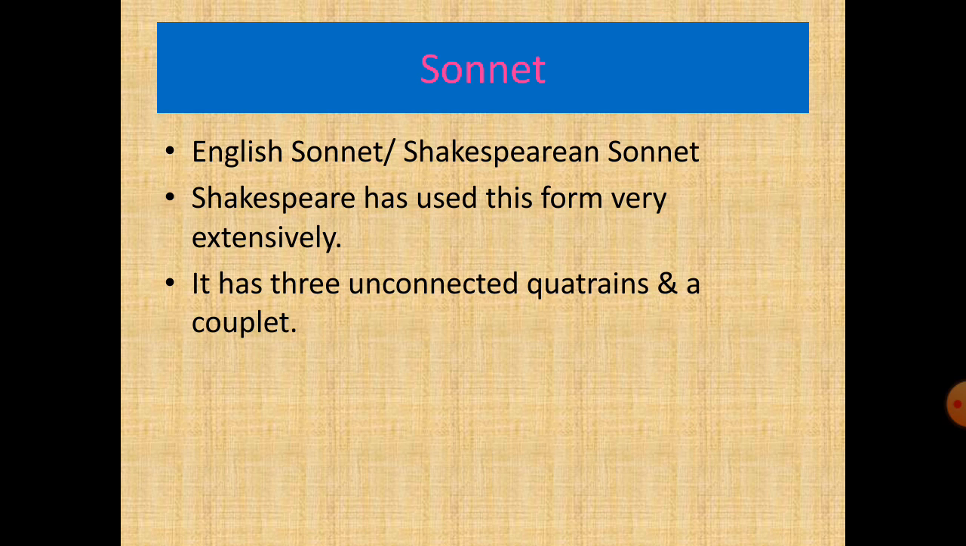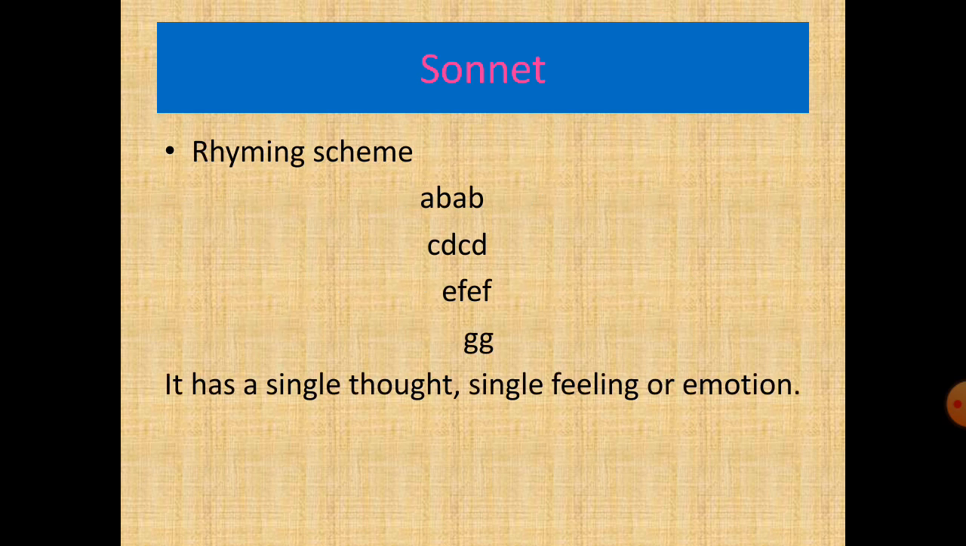Now in these 3 quatrains we have particular rhymings, and the rhyming scheme of the Shakespearean or English sonnet is ABAB for the first quatrain, CDCD for the second quatrain, and EFEF for the third quatrain, and couplet GG. So you can see in this slide the rhyming scheme of the Shakespearean sonnet.